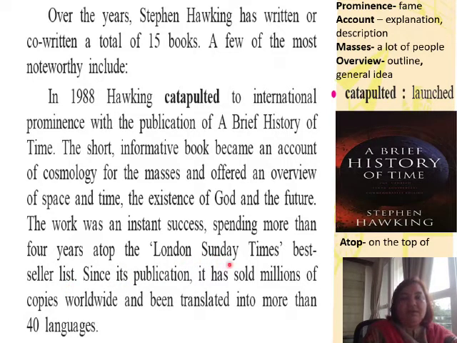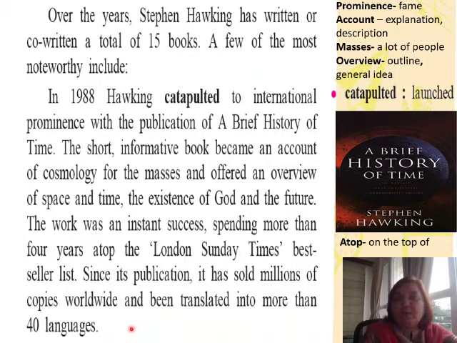So, the London Sunday Times declared this book to be atop for how many years? For 4 years. Atop means on the top of its list of the best books, the bestseller list, best books which were sold. Since its publication, it has sold millions of copies worldwide and been translated into more than 40 languages.